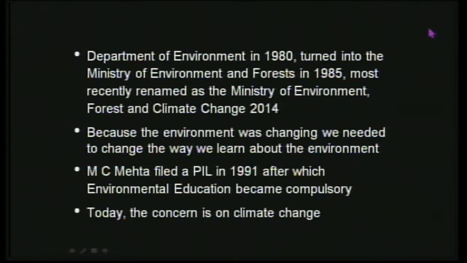But the focus should not only be on climate change, even though if you look at different other countries, they are more concerned about climate change. Of course, it is a very important issue that the world needs to tackle. But besides climate change, the environmental issues, for example, the waste that's lying around you, the water pollution that's happening, the water which is not drinkable, why it has turned that way, or the soil that is being polluted, or the air that is polluted, should also be equally given importance.